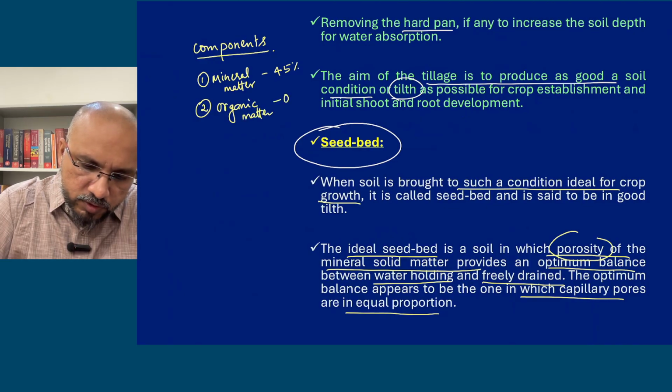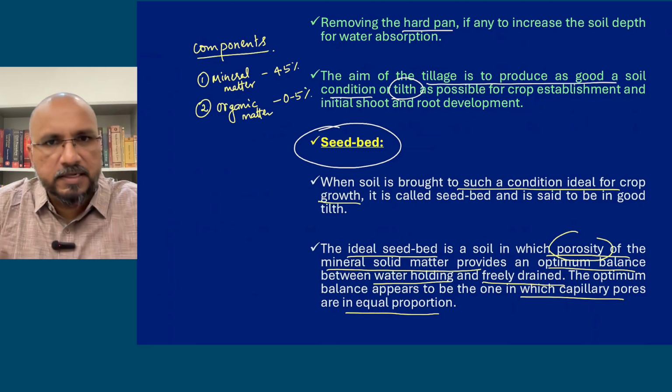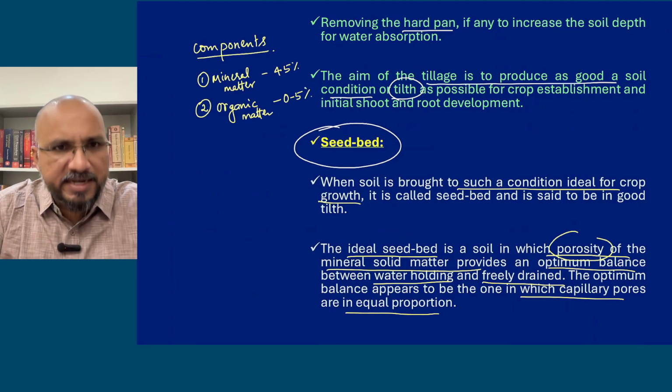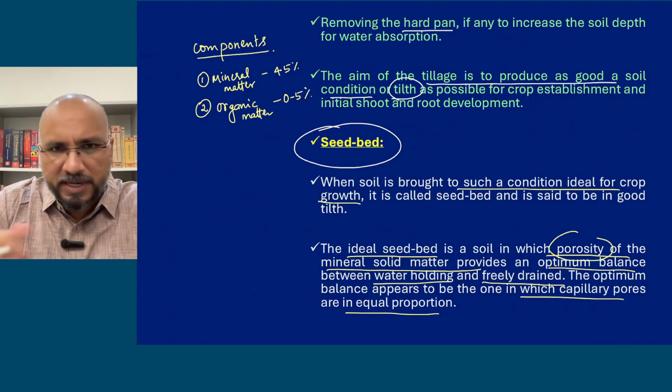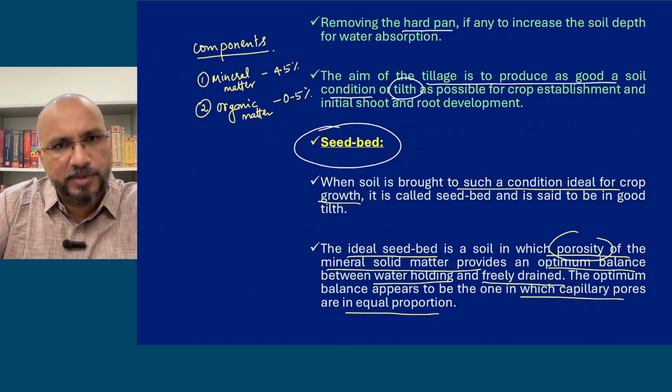which is around 0 to 5%. In forest soils the organic matter is higher. In peat soils the organic matter can go up to 30 to 40% also. But generally in arable soils, the cultivated soils, your organic matter is between 0 and 5%.